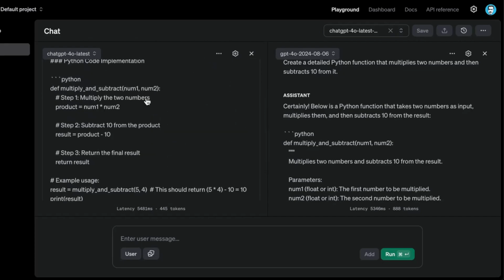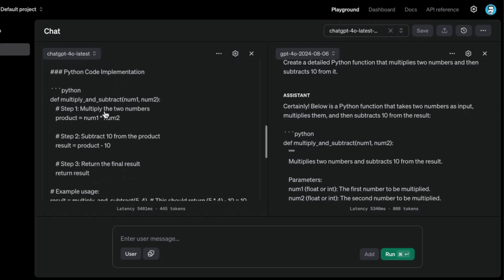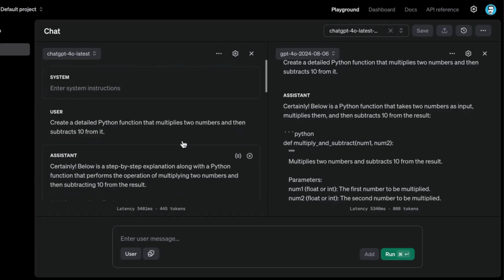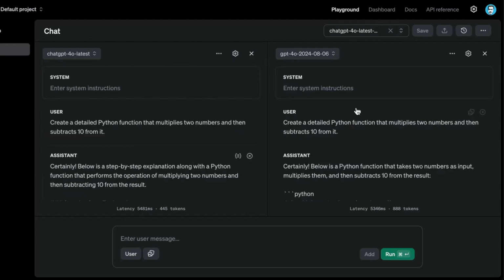But you can see here that it explained and then it gave me the code, and it looks like it has this step 2, step 3. This is a weird type of output or comment for a function like this. I just wanted to highlight this. This is why I wanted to compare both of them, but I prefer this one.